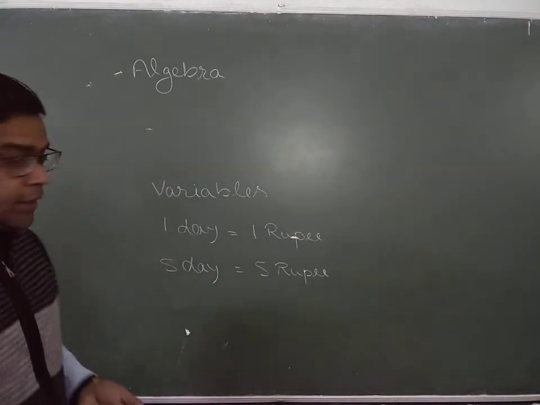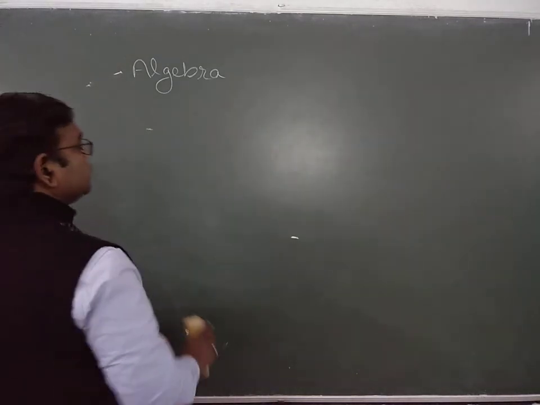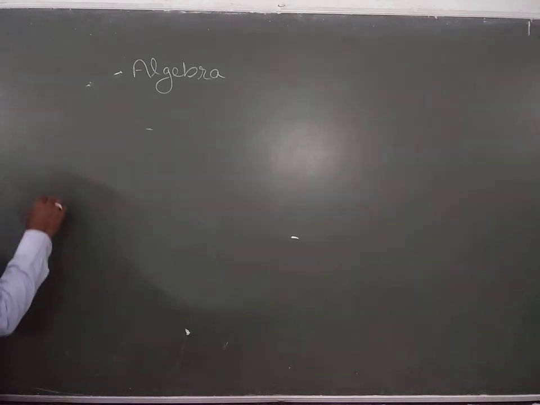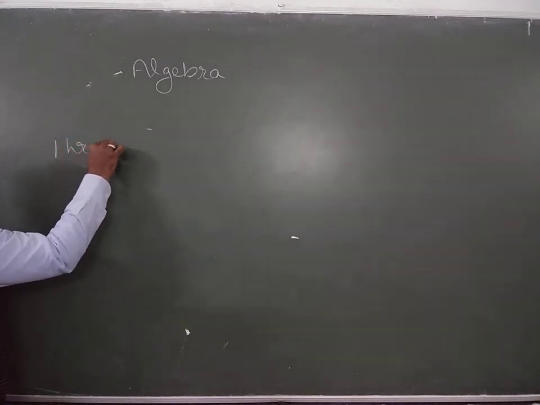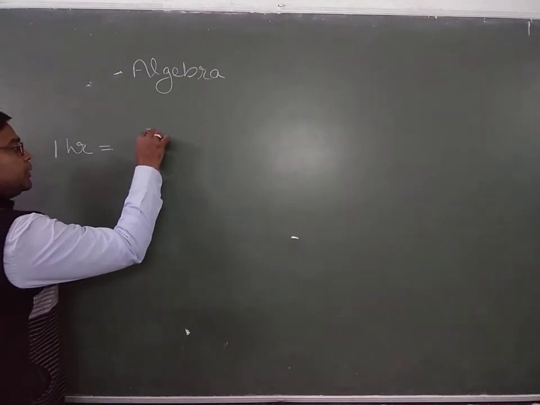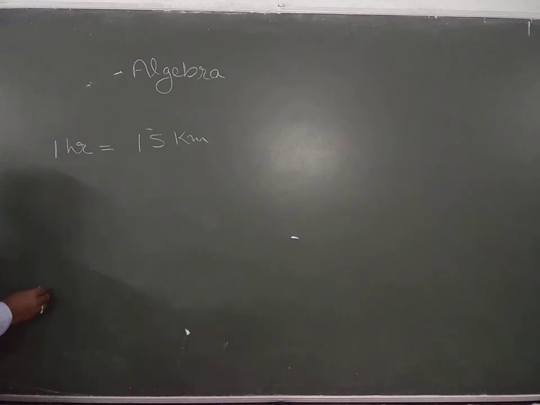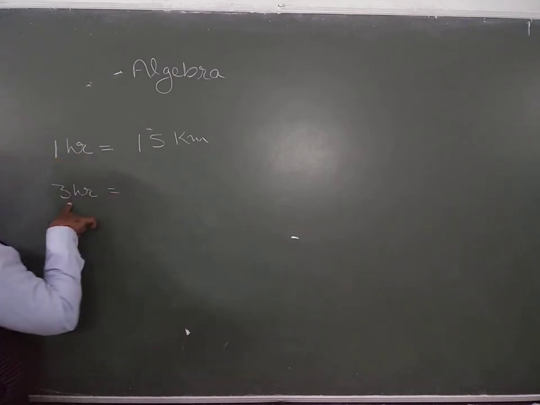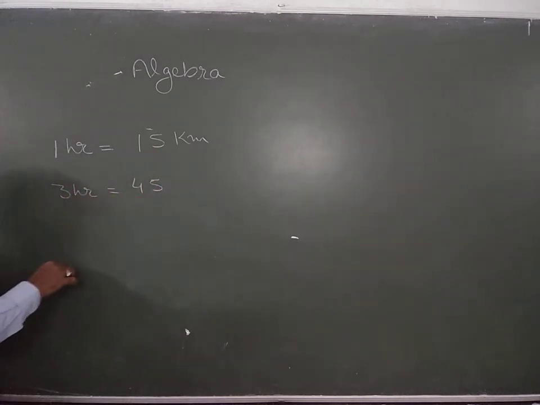This variable we can easily understand with the help of some more examples. For example, I am saying that in 1 hour we travel 15 kilometers by using a cycle. So how much distance do we cover in 3 hours? As we know, in 1 hour we travel 15 kilometers. So in 3 hours, with a constant speed, we travel 45 kilometers. 15 into 3 is 45 kilometers.